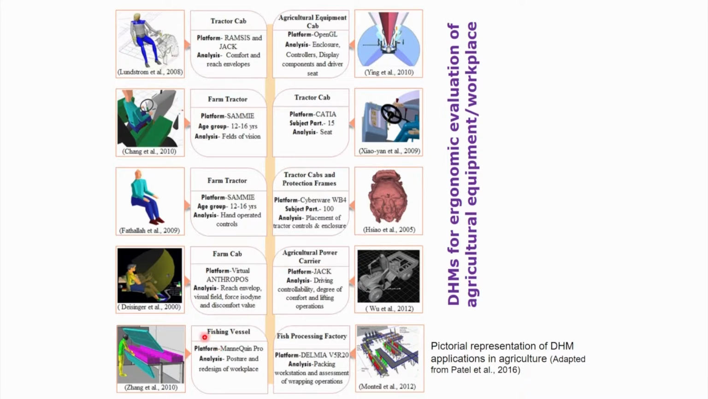So, in most of the cases, all the references are provided in this image, and which platform those researchers have used is also mentioned, and which ergonomic issues they have considered in their analysis is also mentioned here. From this image it is very clear that various researchers have already used digital human modeling software in the field of agriculture and also in the field of fish processing industry.